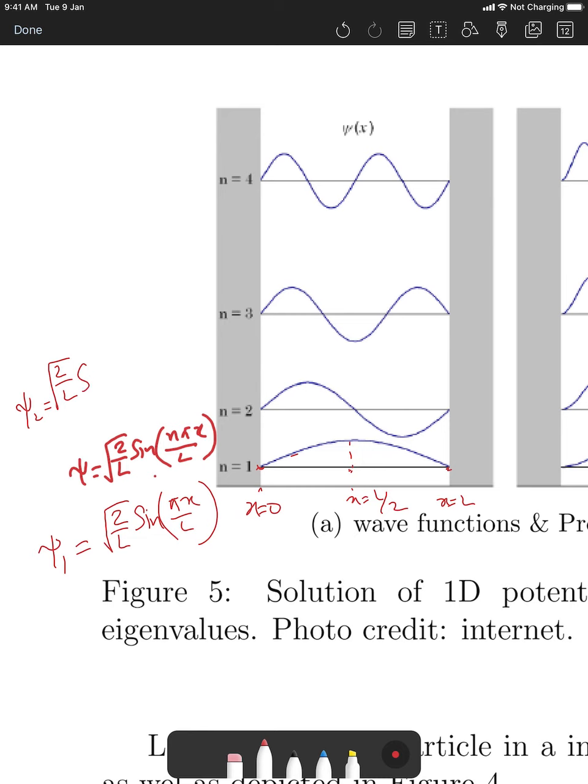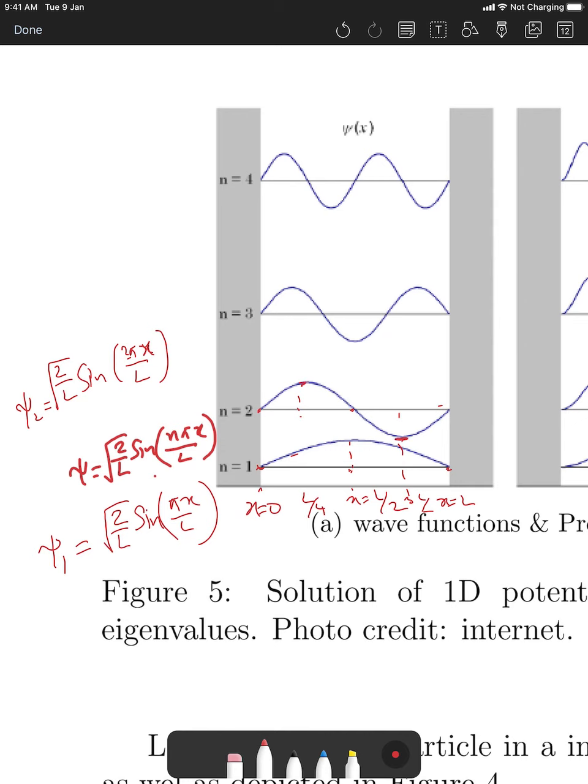it becomes sine 2 pi x over L. This is just like the acoustic solution that you have done in high school. At x equal to 0 it is again 0, and at x equal to L it is again 0. Now at x equal to L by 2, sine pi is again 0. If you put x equal to L over 4, and then 3L over 4, you get a positive value and a negative value.